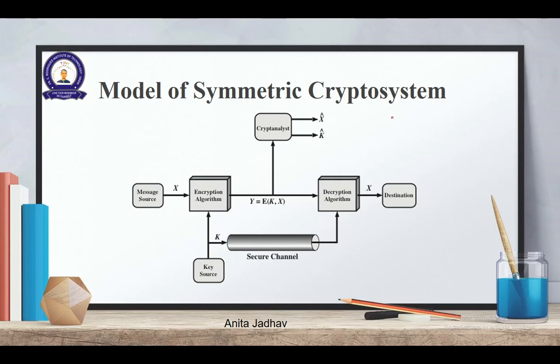In a symmetric crypto system, in more detail, you have a message source and you give it to an encryption algorithm. You have a key source where you have multiple options to use as the key. You select one, and now this key should be passed through a secure channel, because we are assuming that the sender and the receiver are sharing the same key. So it is equally important to share your key in a secure manner. So I have Y here, the encryption algorithm, and then I have the key here with the plain message.